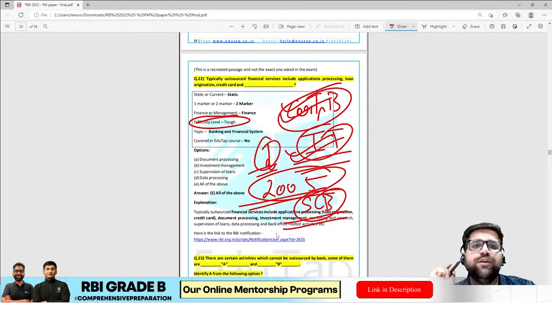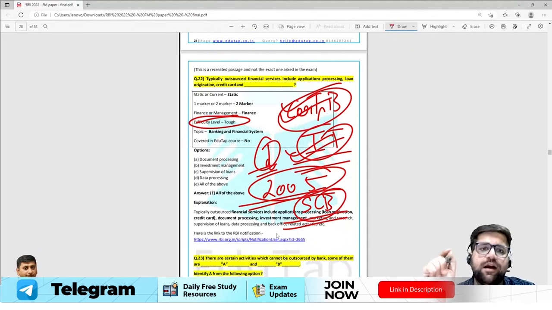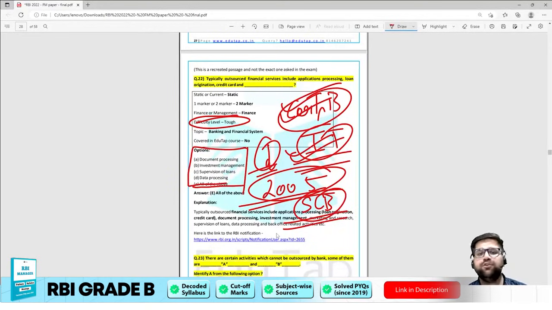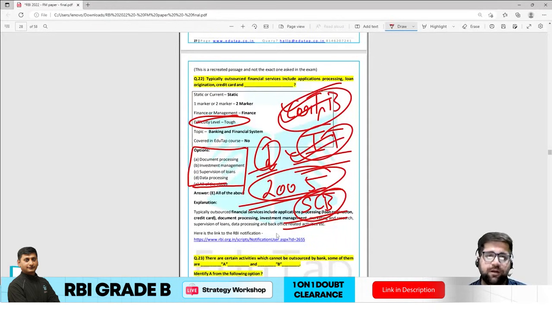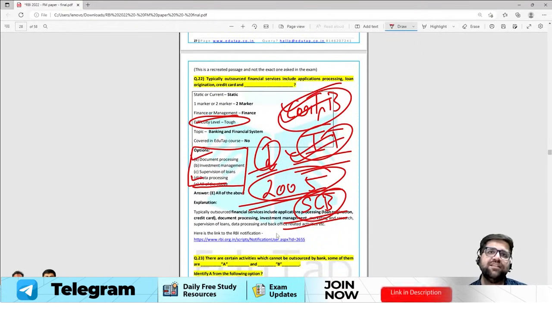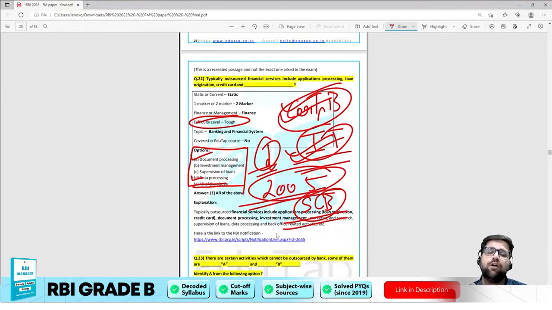Question number 22 says that typically outsourced financial services include application processing, loan origination, and credit card, and then different sets of options were given. When it comes to document processing, you might have seen that many banks outsource their document processing to some third agency which is specialized in that particular field. There was also data processing. Data processing means that I will make sure all my data is stored on Indian servers only, but those Indian servers can be owned and operated by different companies. SBI will not invest too much in their data servers. They will be outsourcing that.